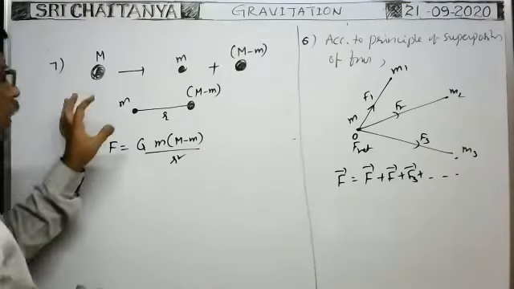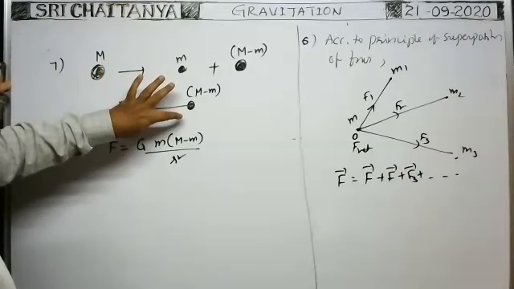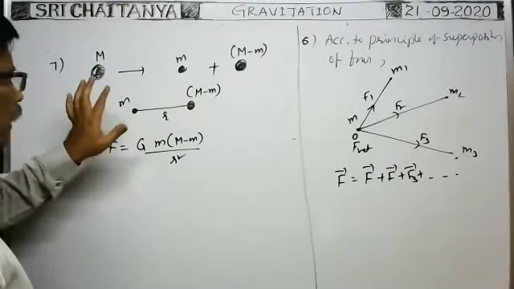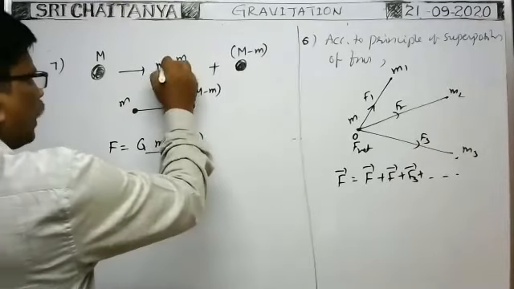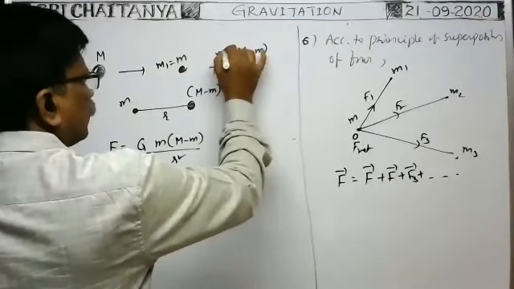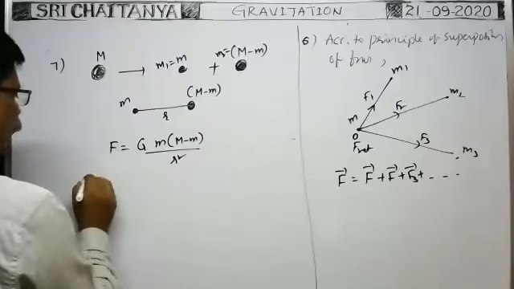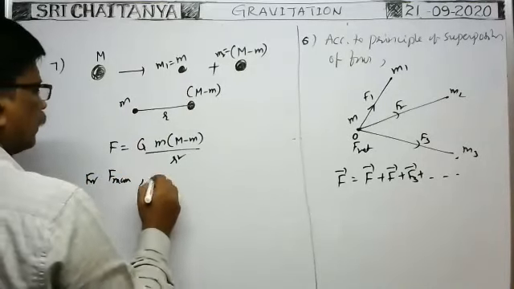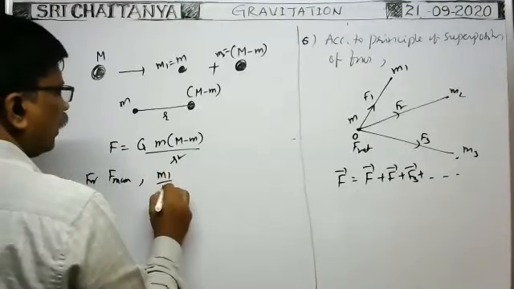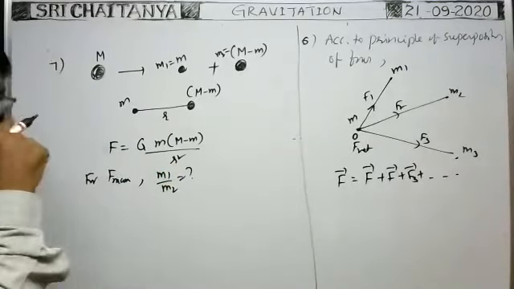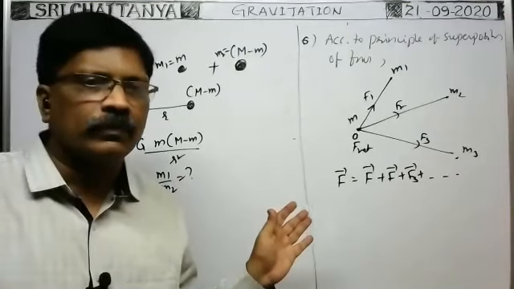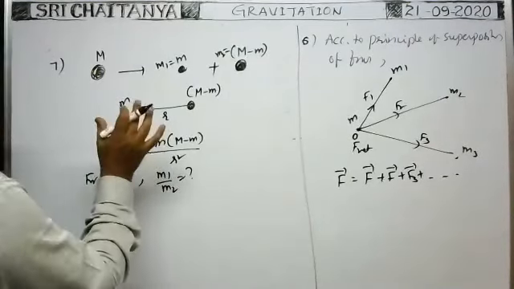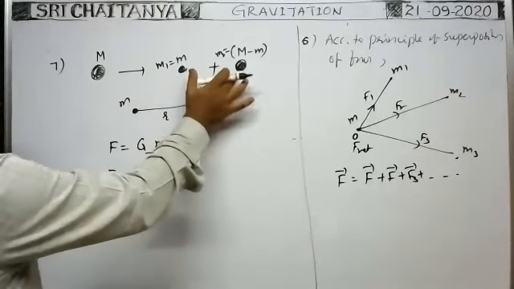So for the given distance between the two particles, in order to have the maximum gravitational force between them, what must be the ratio between the mass of this particle and the mass of that particle? This is say m2, this is say m1. What is the ratio for maximum force between the two particles? What is the ratio between m1 and m2? Anybody else can say? Yeah, very good. Here, you see, the gravitational force between the two particles is maximum.